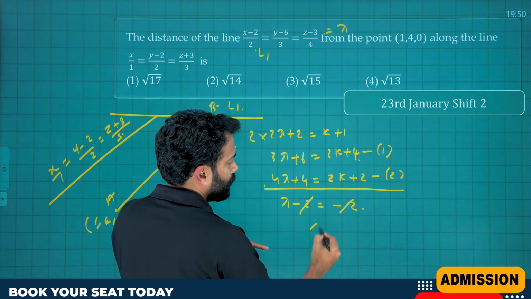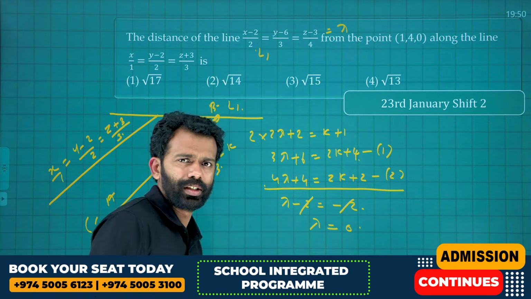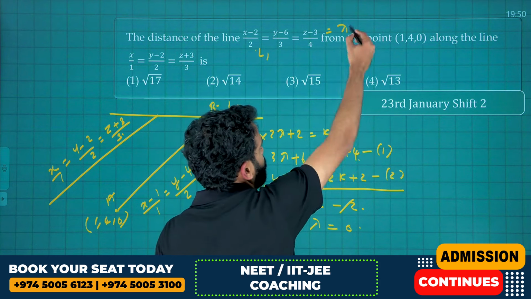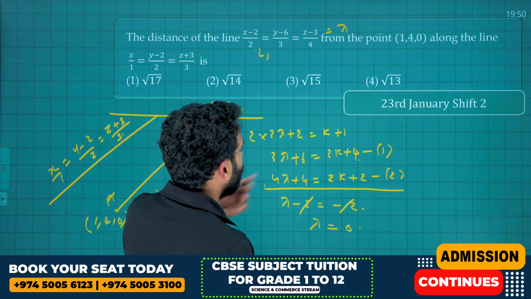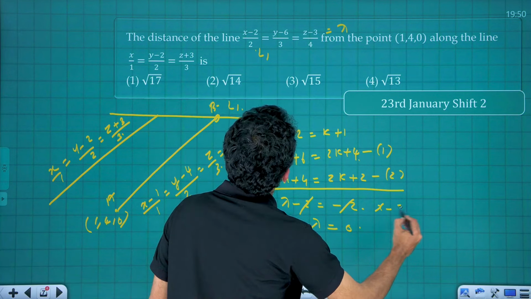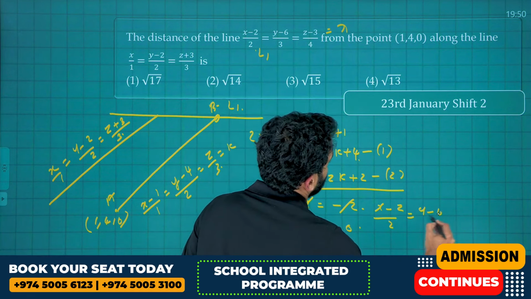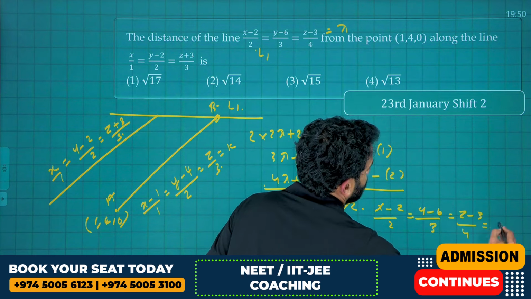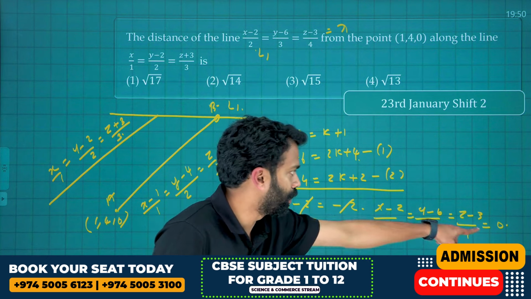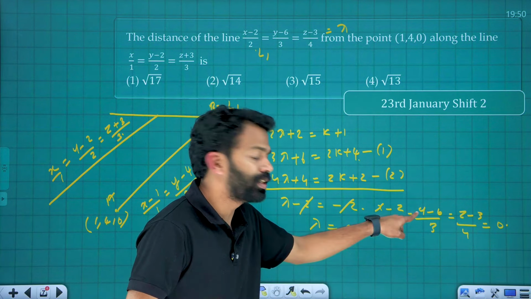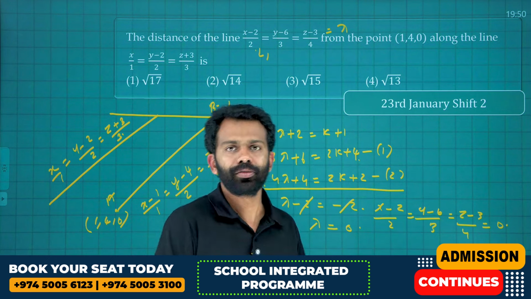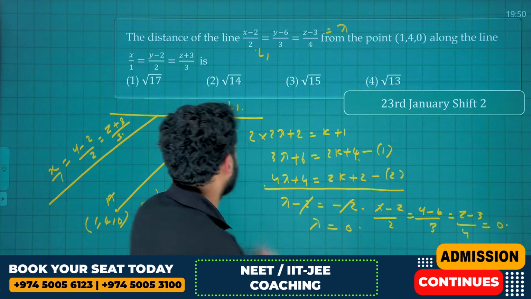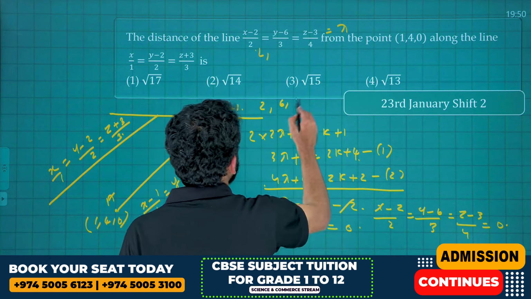Interesting. Therefore, lambda is equal to what? 0. It can't get any easier than this. Therefore, lambda is equal to 0. And we can write it like x minus 2 by 2 is equal to y minus 6 by 3 is equal to z minus 3 by 4 is equal to 0. Then x is equal to what? 2. y is equal to what? 6. And z is equal to what? 3. That's all. You got the values of x, y and z: 2, 6 and 3.